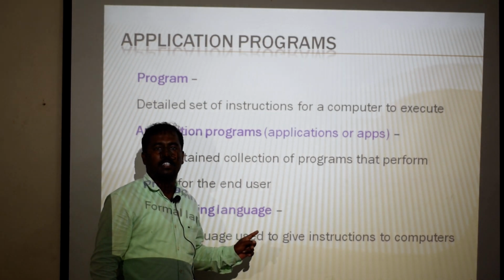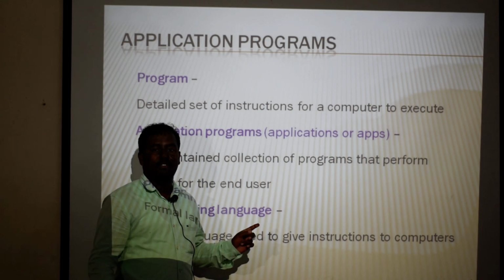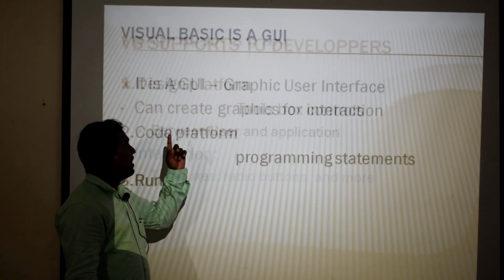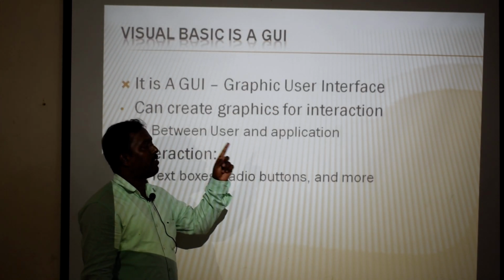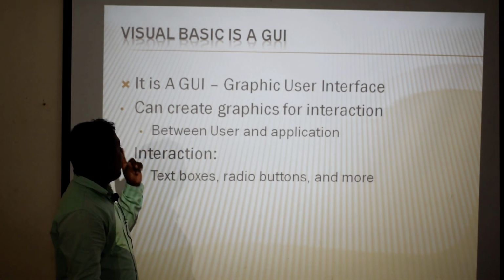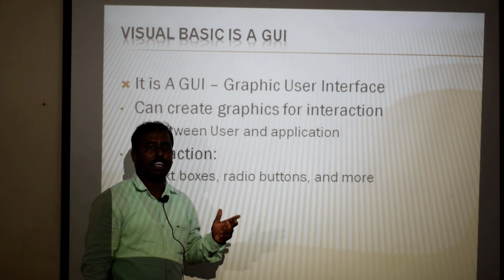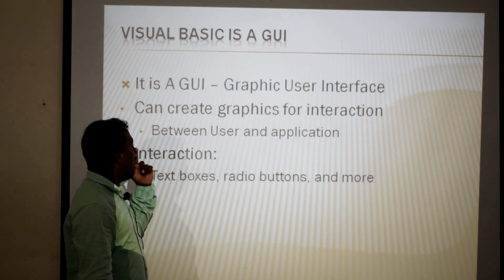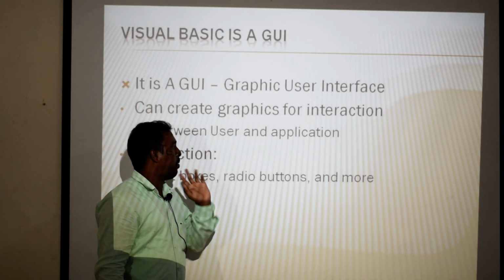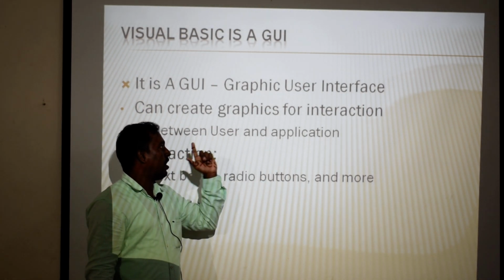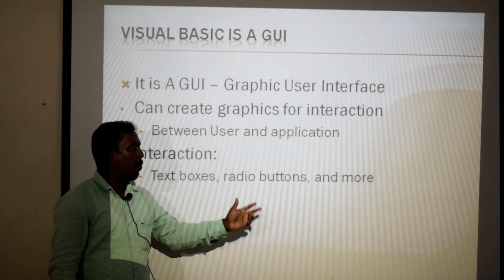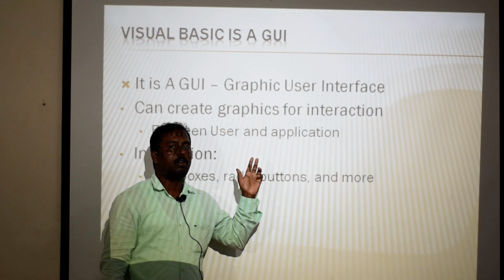It is not a normal application, we have to develop a GUI interface application. So what is meant by GUI? GUI, in the sense, graphic user interface. I will show it in the next slide. The graphic user interface can create graphics interaction, and we can create it through the Visual Basic language, between the user and the application. The application runs on the computer, with the user on the other side. The interaction happens through text boxes, radio buttons, Visual Basic tools and controls.